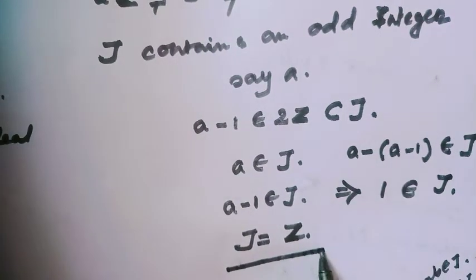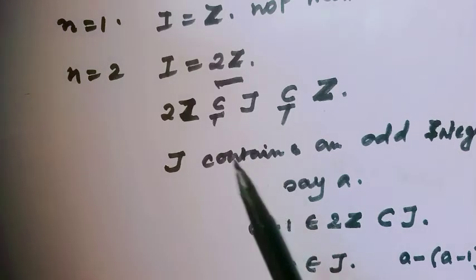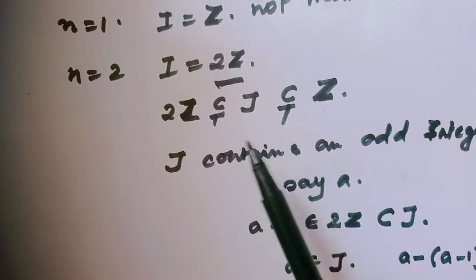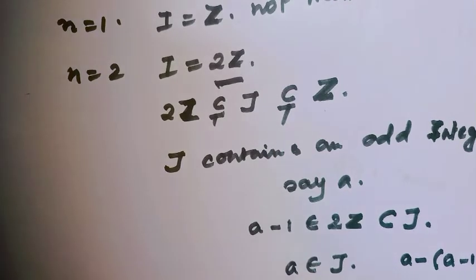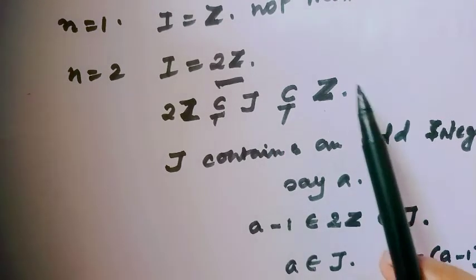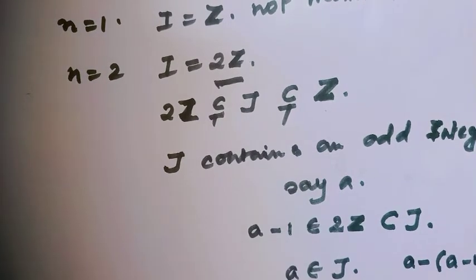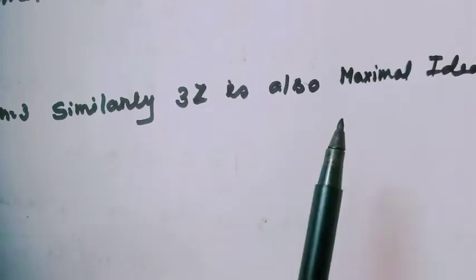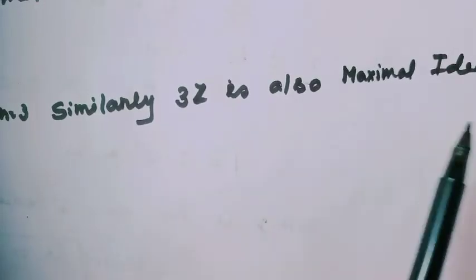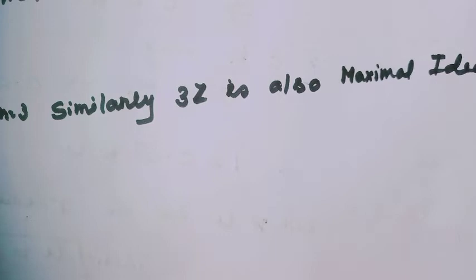That means this is equal to the integers. That means any ideal which contains 2Z properly is actually the whole ring Z. That means the ideal 2Z is a maximal ideal. Similarly, we can tell 3Z is also a maximal ideal.